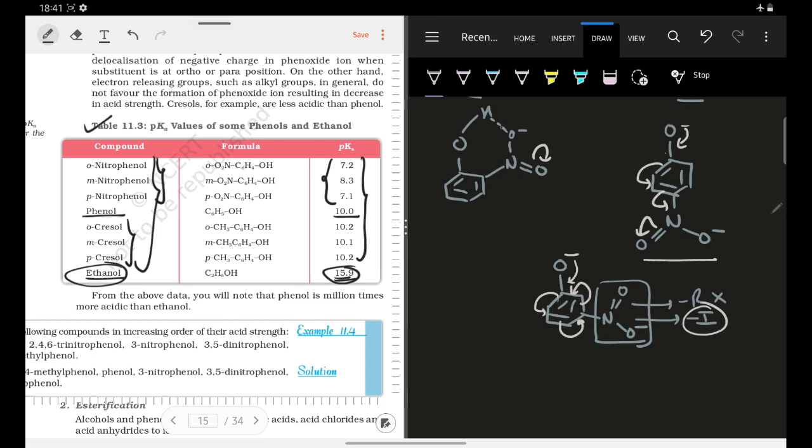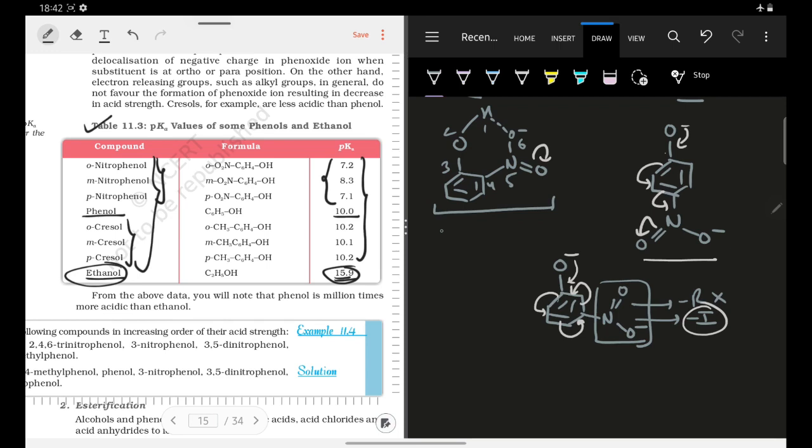This hydrogen forms a six-membered hydrogen bonded ring, so it will not be lost easily. And if the proton is not lost easily, its acidity will reduce. So orthonitrophenol will have lesser acidity as compared to paranitrophenol, because it has intramolecular hydrogen bonding. Okay, so you must know this much.